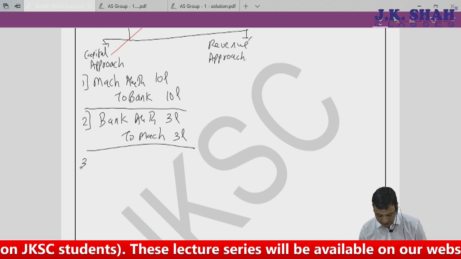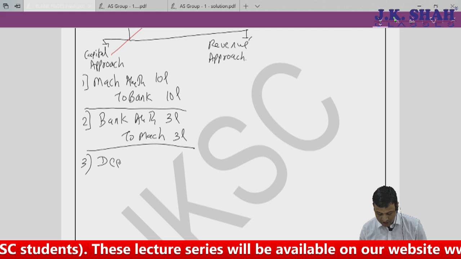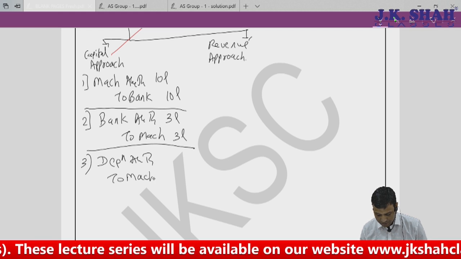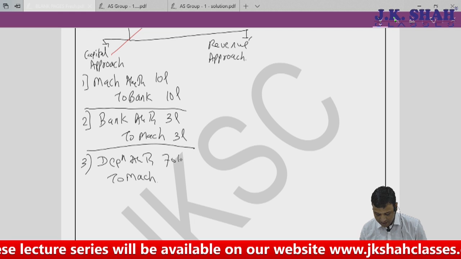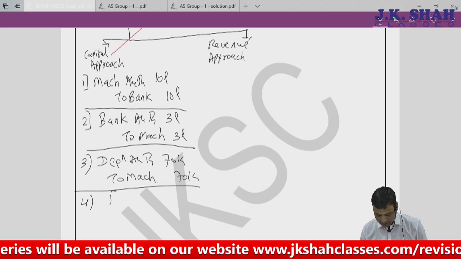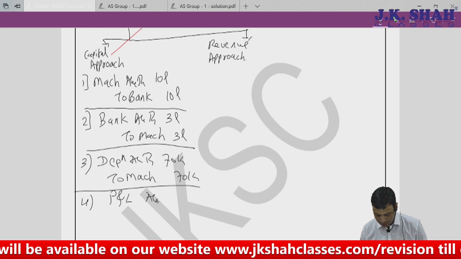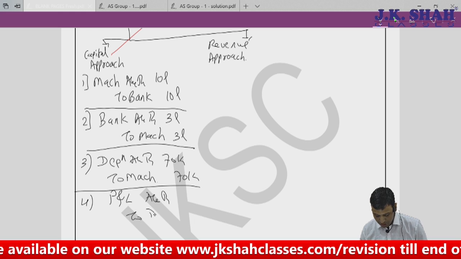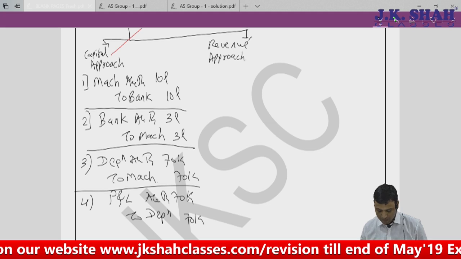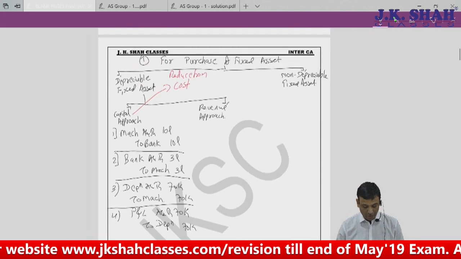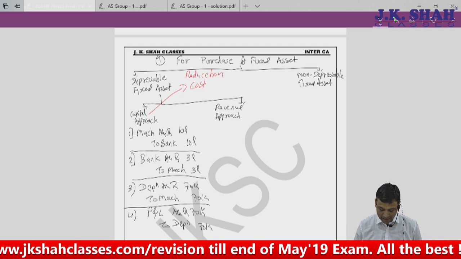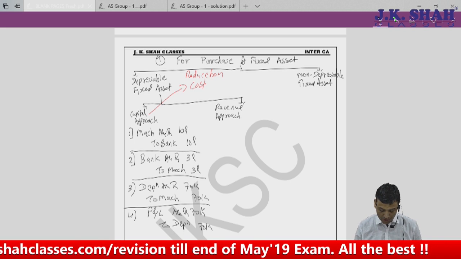Assuming the useful life is 10 years, my depreciation on straight line method would be: depreciation account debit to machine, say 70,000, and ultimately it is transferred to profit and loss. So profit and loss account debit to depreciation 70,000. What I am talking about is nothing but this only: for purchase of asset, depreciable fixed asset, capital approach, revenue approach. So that is A part.